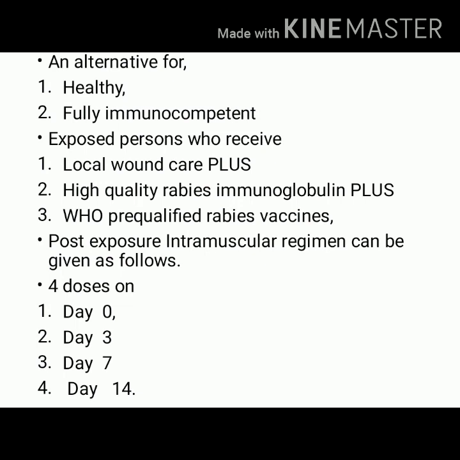And how many doses will you advise? Total 4 doses. You will call your patient for the alternative regimen. On day 0, you will give the first dose. You will call back your patient on day 3, then on day 7, and then on day 14.